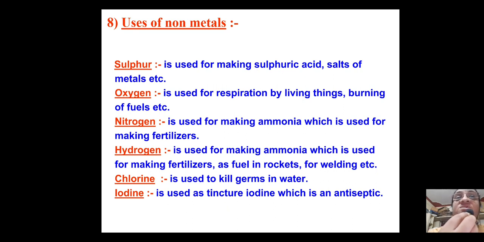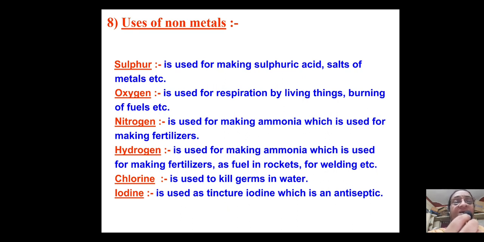In the crop production and management chapter, we discussed what is a fertilizer, and then I told you about urea, where nitrogen is a component. Hydrogen is used for making ammonia. In fact, ammonia is NH3. So, nitrogen and hydrogen both are there in ammonia. So, hydrogen is also used for making ammonia, which is used for making fertilizers, as fuel in rockets, for welding, etc.